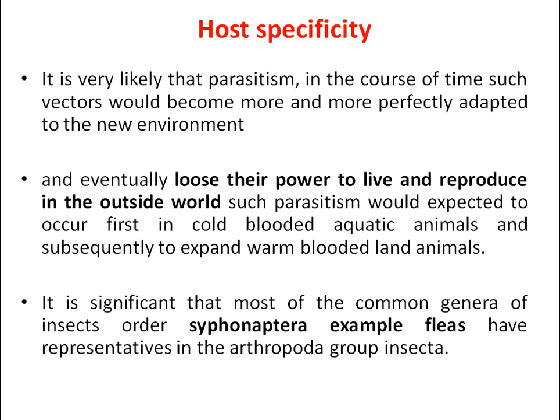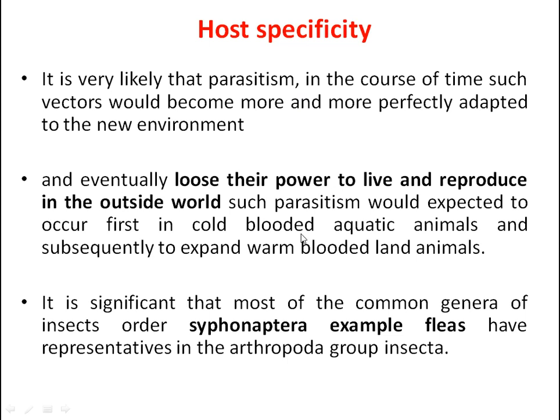As far as the survival of the parasite is concerned, this parasite has to be present in the body of the other organism, either as an ecto or endoparasite. Right. In this context, such parasitism would be expected to occur first in the cold-blooded aquatic organisms, and subsequently it expanded to the warm-blooded land animals.